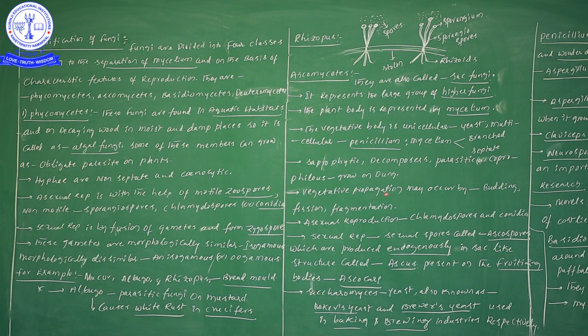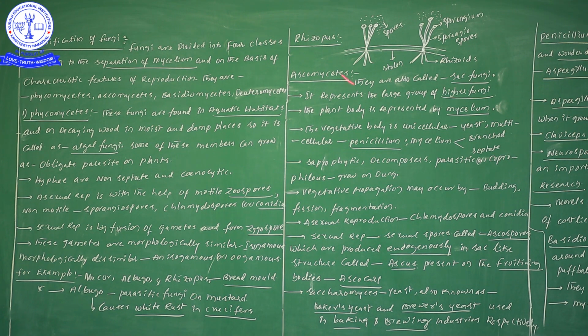One more time, vegetative propagation may occur by budding, fission and one more, fragmentation. Next one, asexual reproduction takes place by chlamydospores and conidia. Next one, sexual reproduction. Sexual reproduction takes place through sexual spores.